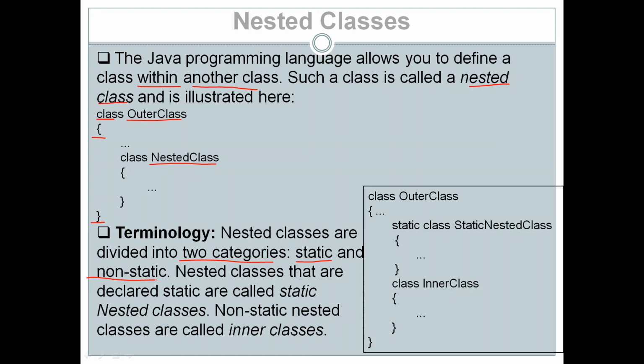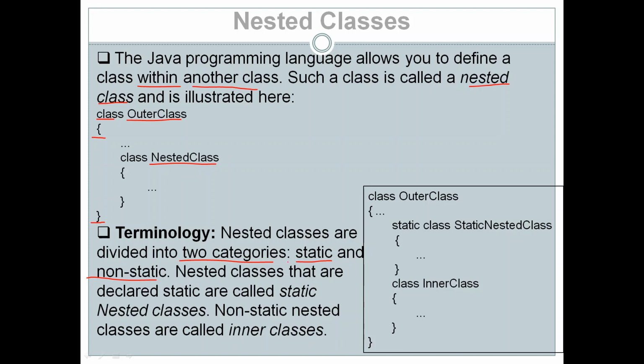We have already studied the static keyword. The static keyword can be used with a variable, with a method, and it can also be used with a class. Using the static keyword we can create static classes. We will discuss it here.